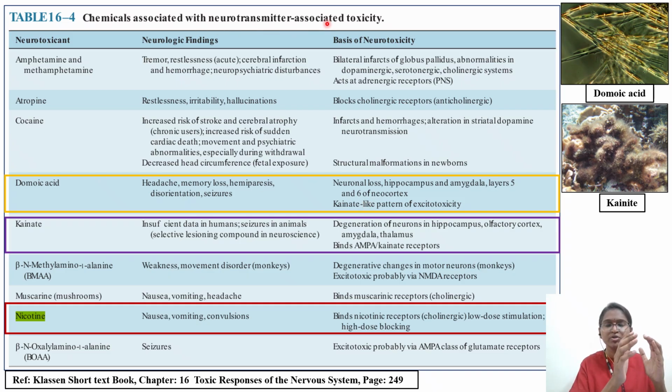As I told you, read about excitatory neurotransmitter, inhibitory GABA, and glutamate. Here domoic acid, kainate, nicotine, you can very clearly see how they are affecting. Kainate and domoic acid you have to read together, how they act on the kainate receptor causing excitotoxicity and neuronal loss, affecting different parts of the brain. This particular table is taken from Clayson textbook.